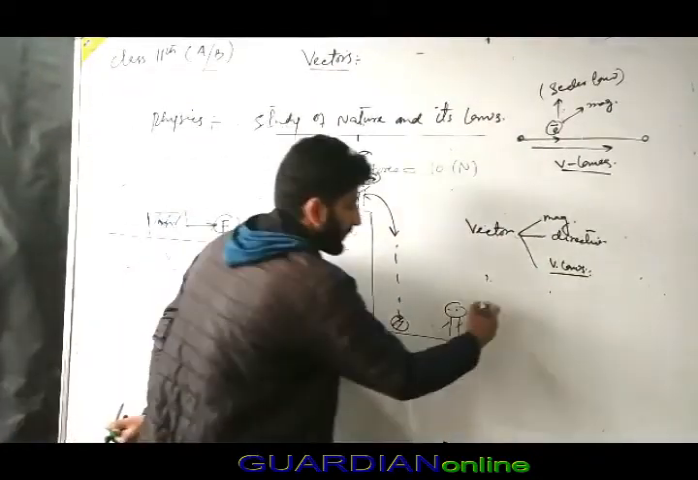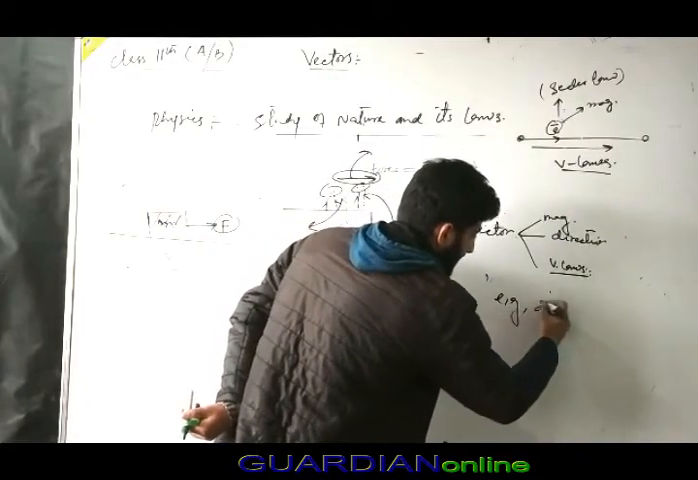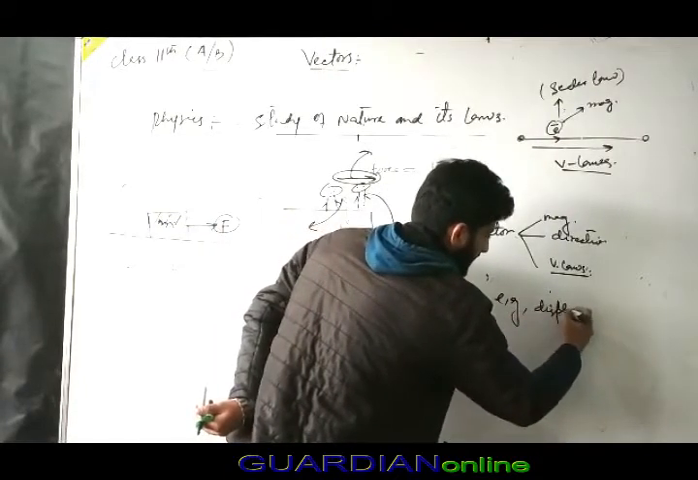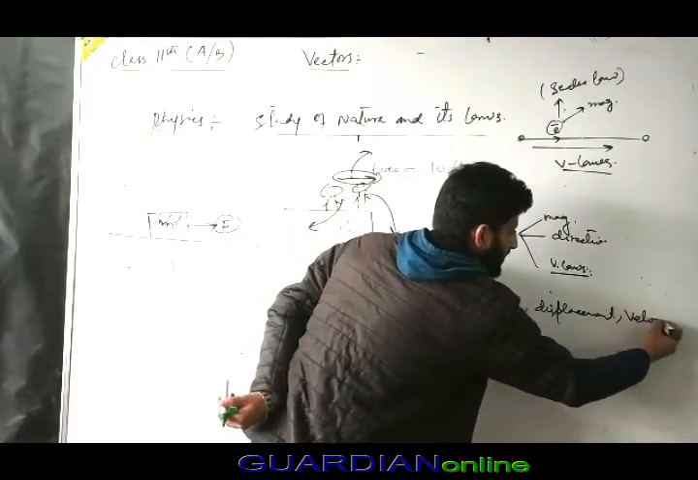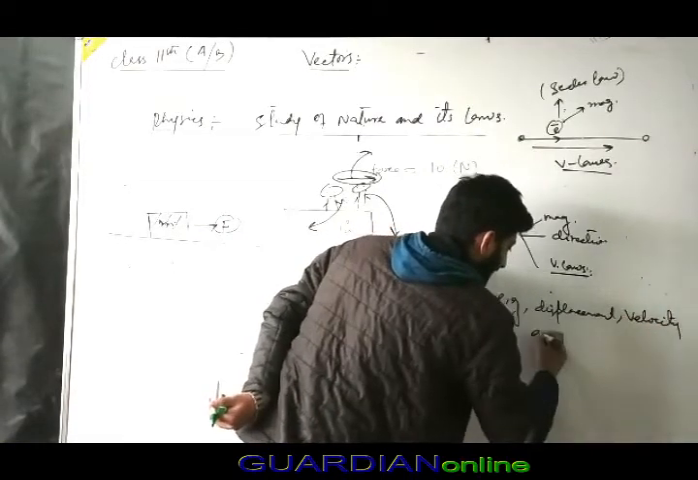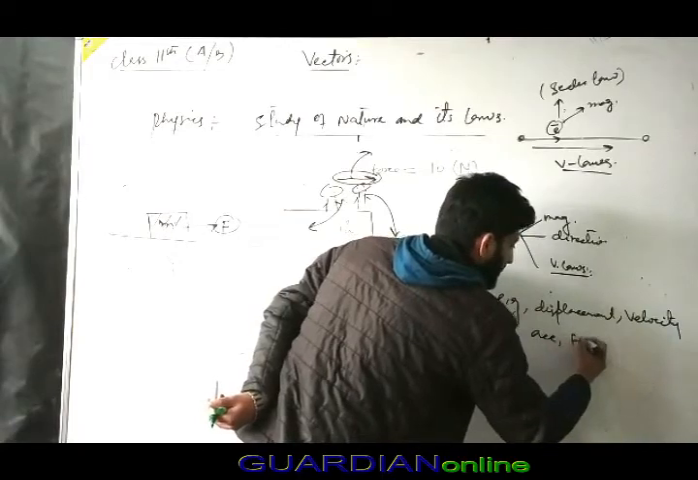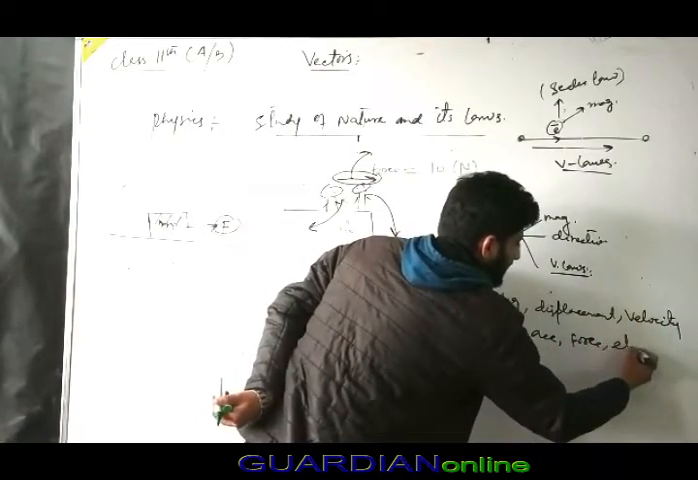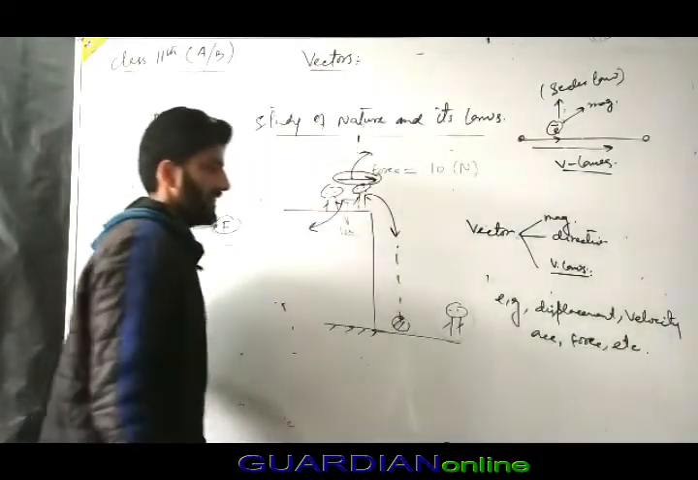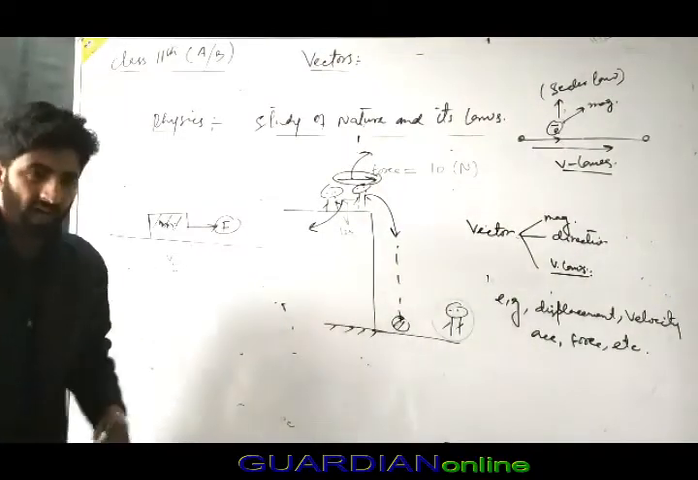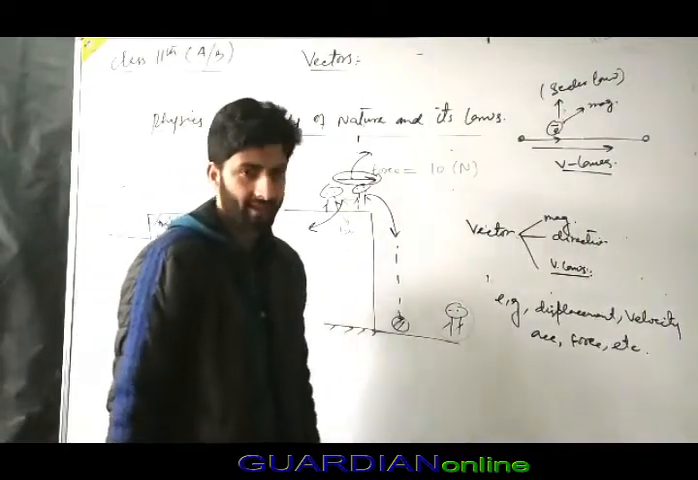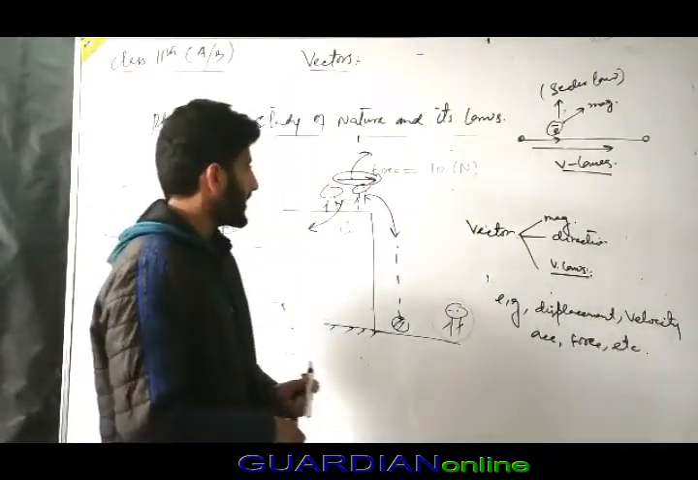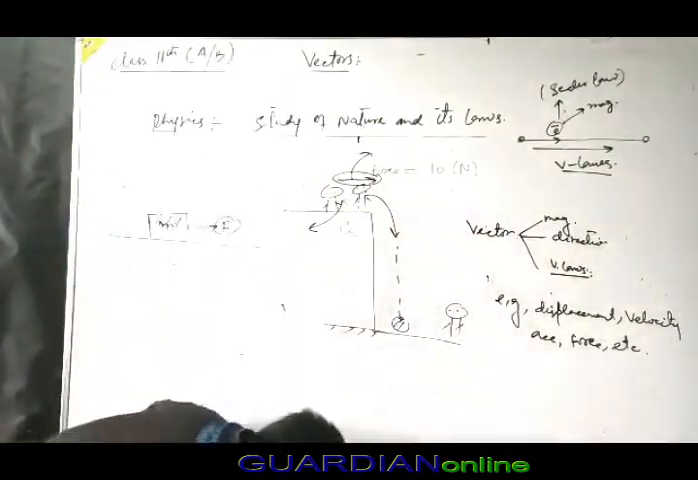Now, can we sort out some examples? Yes. Examples are displacement. The second example is velocity. The third example is acceleration. The fourth example is force. There are certain more examples which we will see later on. And now the question is, how can we represent a vector? So let us move to the topic, representation of a vector.